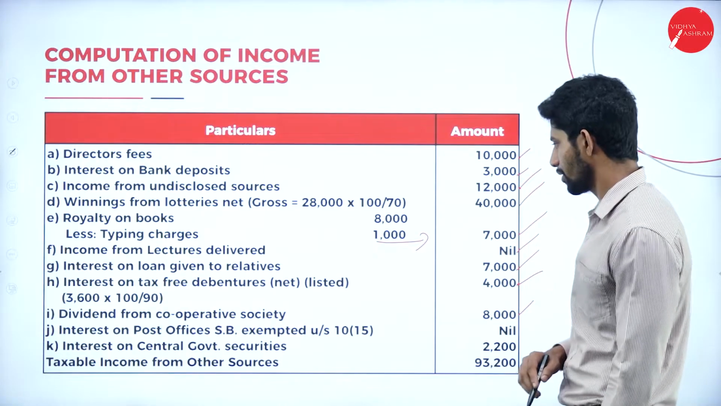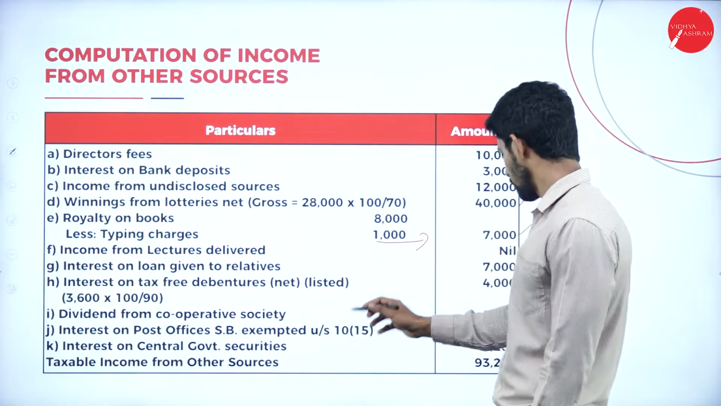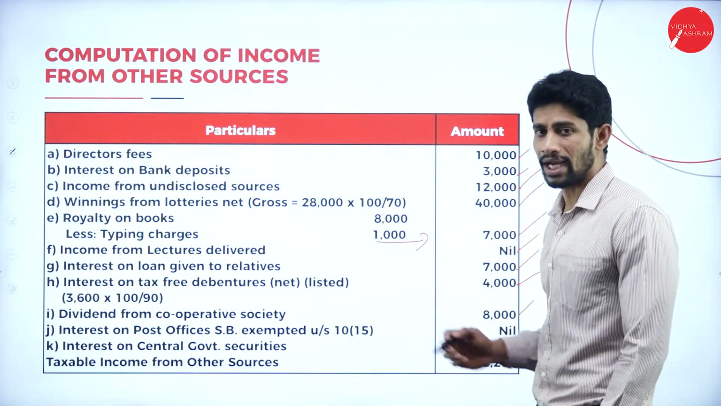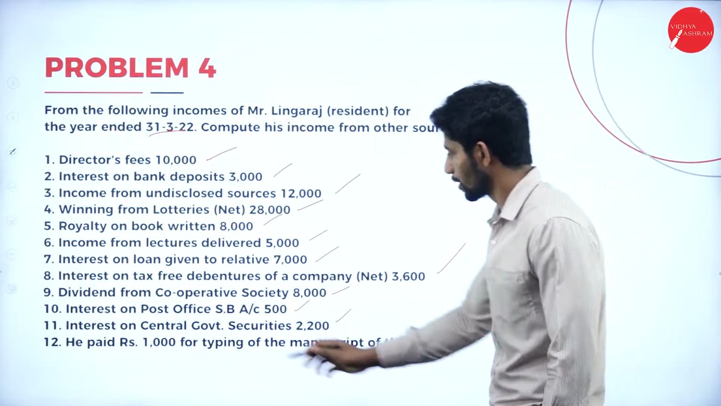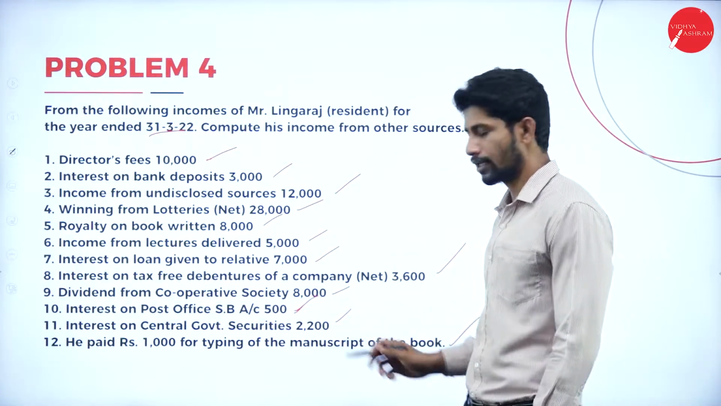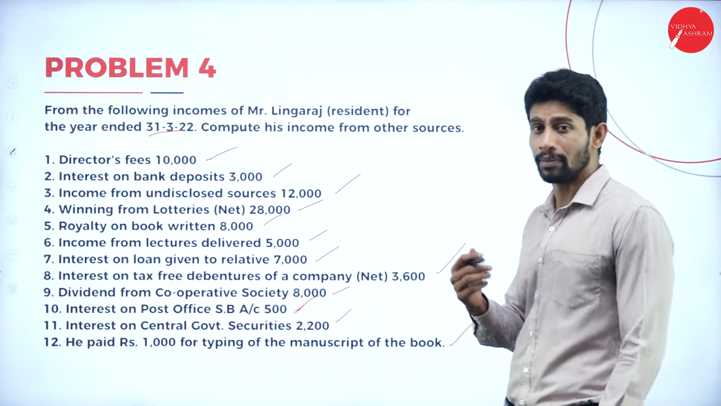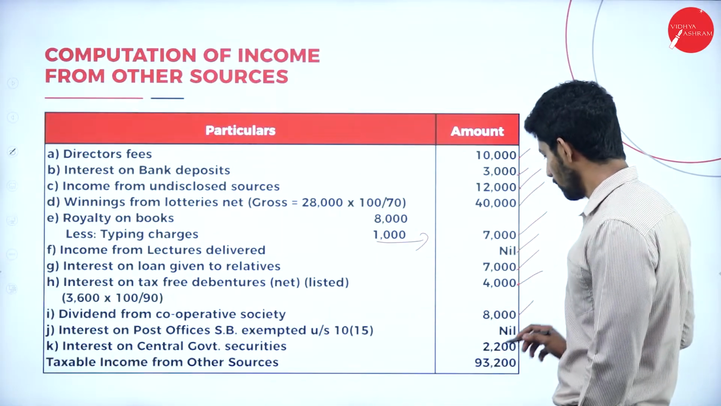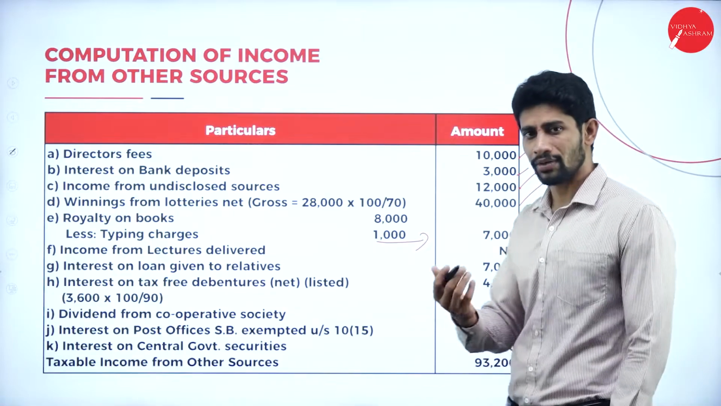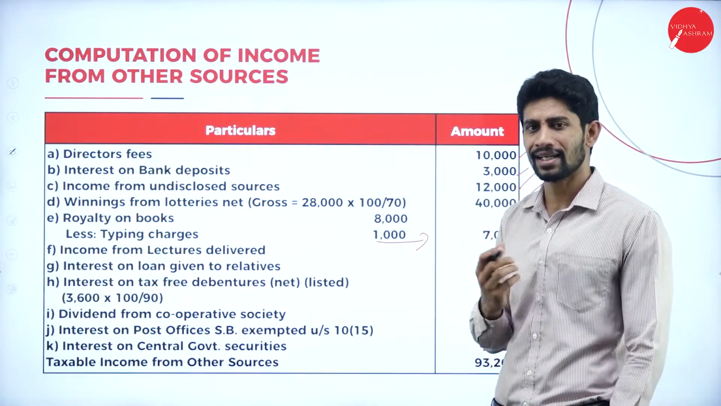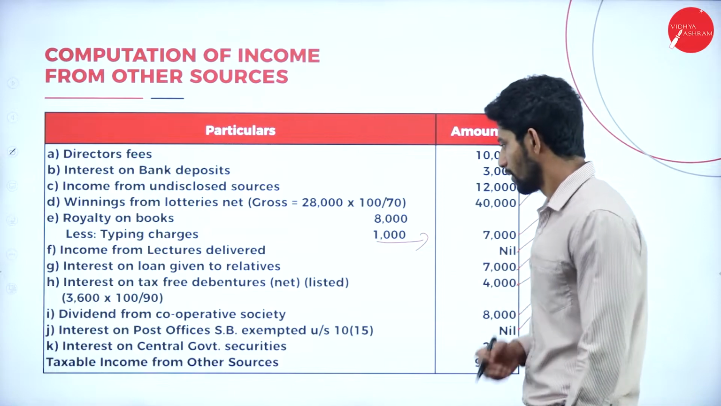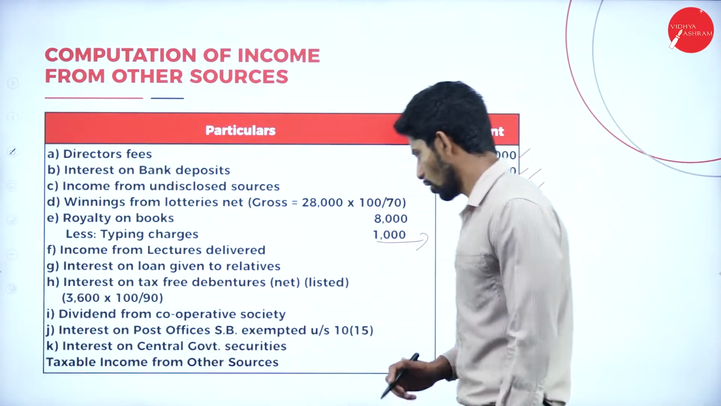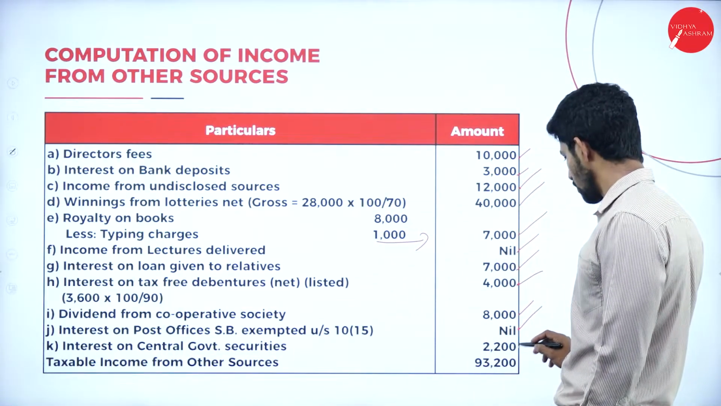Next, dividend from cooperative society, what is the value? It is 8,000. Next, interest on post office savings bank account. What is the value we have in the problem? Interest on POSB is 500. Then what is the deduction limit we have? 3,500. So in this problem it's nil, because the amount we are receiving is lesser than the deductible value. Next, interest on central government securities, 2,200.